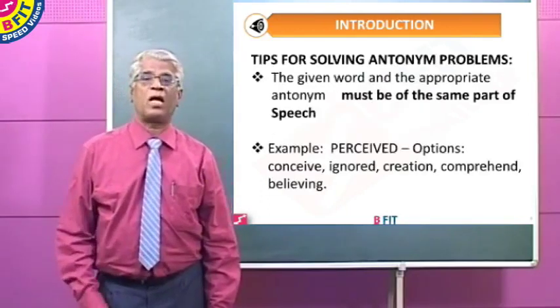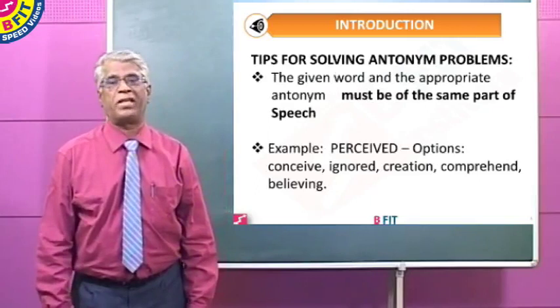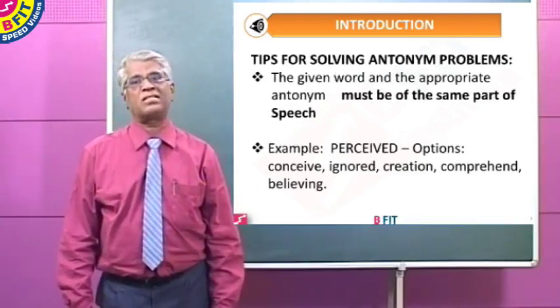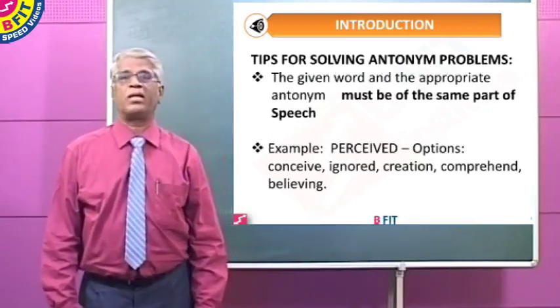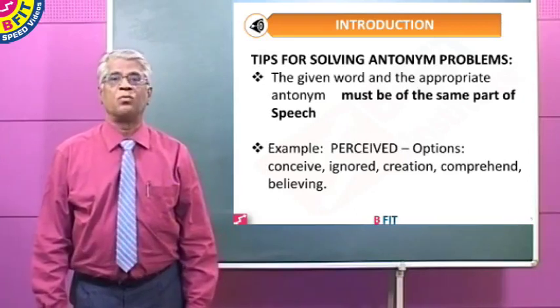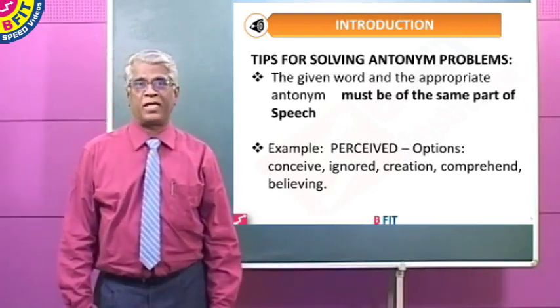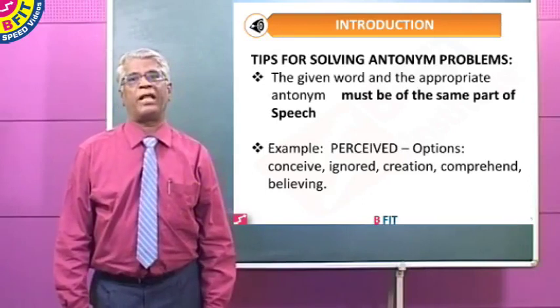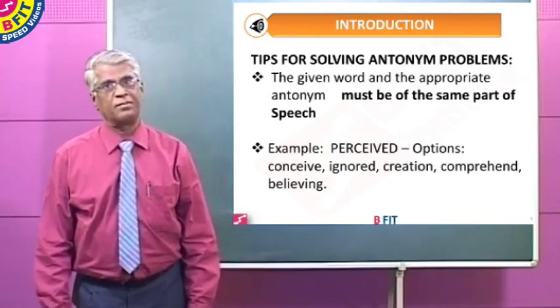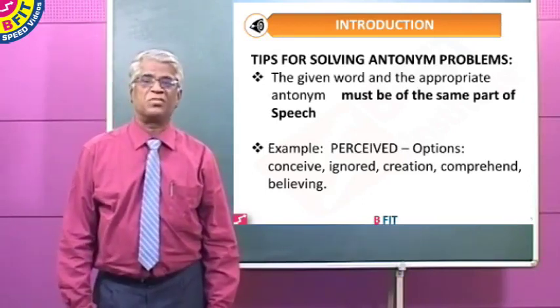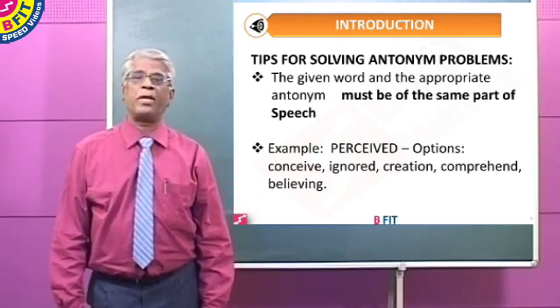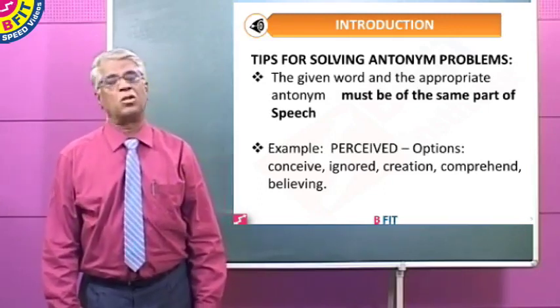Now, when you are asked to answer questions based on antonyms, as in the case of synonyms, you are given a word which is followed by 5 options for the antonym of the word. Just as in synonyms, here also you may make use of some clues.